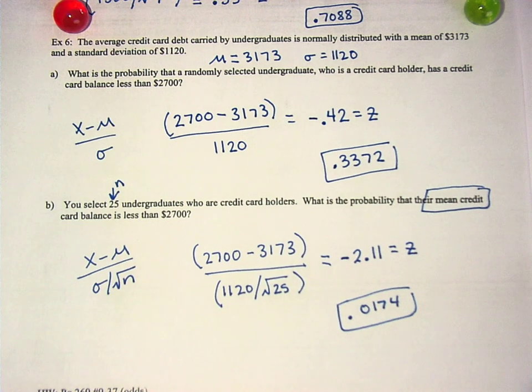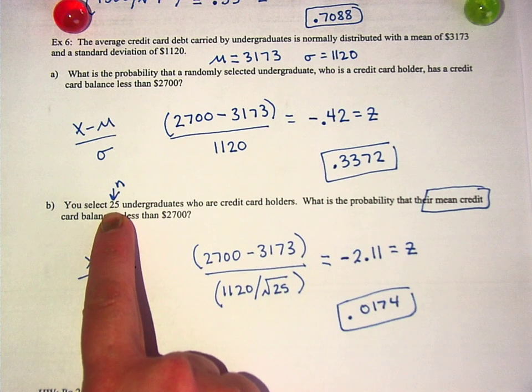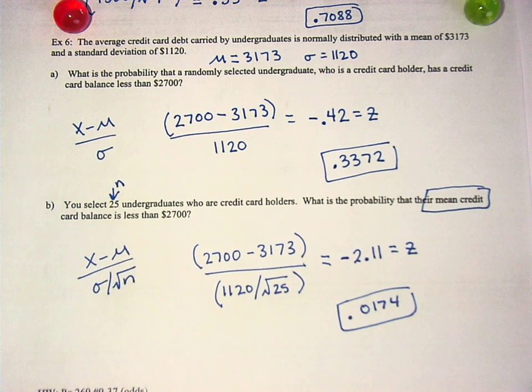What are the chances that I'd pick somebody randomly who has a low credit card debt? 34%. What are the chances that if I averaged everybody that I would have gotten 10 people or 25 people that all have low credit card debt? Unlikely. Nice job. All right, assignments on the bottom.